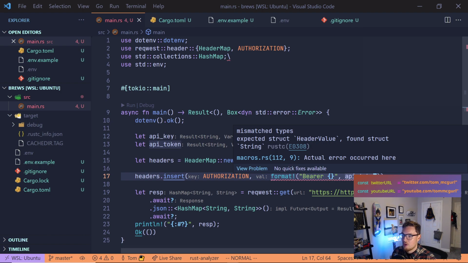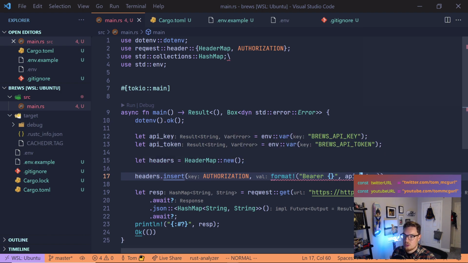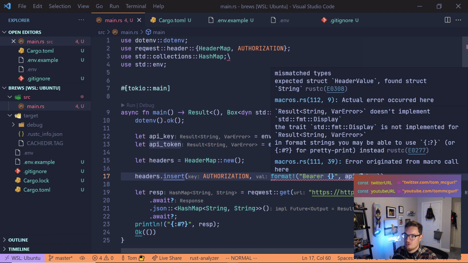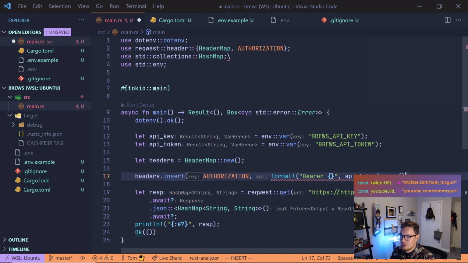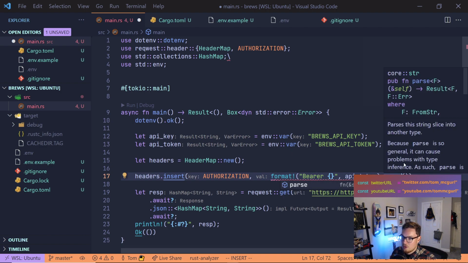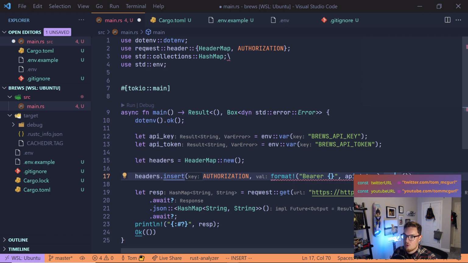Now, how do we do that? Well, we can use the parse function. The parse function can take a string and convert it to a different value. So to do that, we can use .parse, and let's take a look at what parse does. You may remember this from our previous examples. It parses the string slice into another type. Because parse is so general, it can cause problems with type inference.